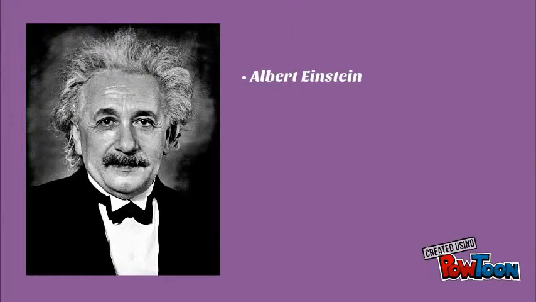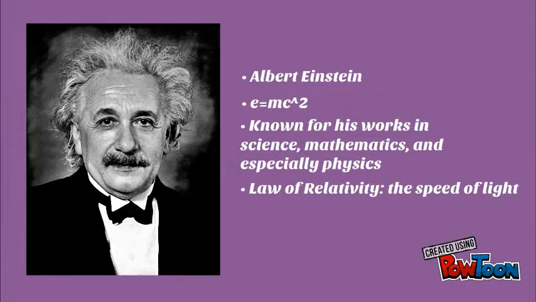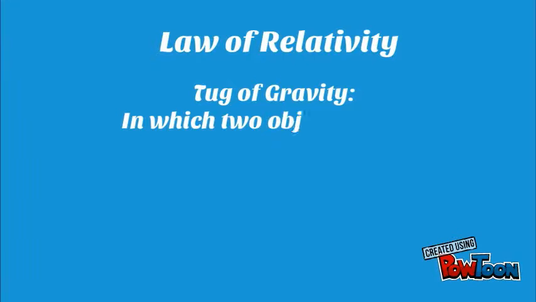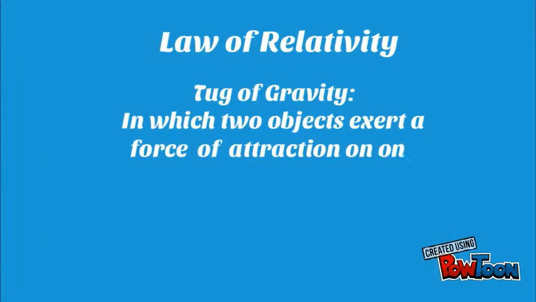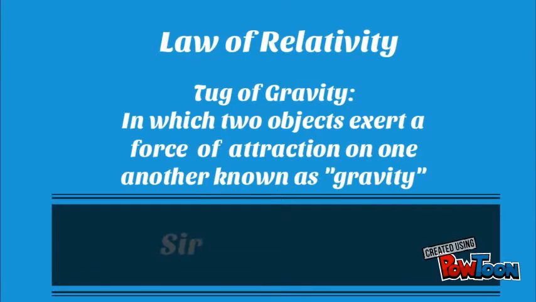First off, let's discuss Albert Einstein, who is well known for his equation E = mc squared, and his work in science, mathematics, and physics, in which he found the law of relativity, that was the theory on the speed of light. Now, the law of relativity also relied on the tug of gravity, which is when two objects exert a force of attraction on one another known as gravity, and which was founded by Sir Isaac Newton.